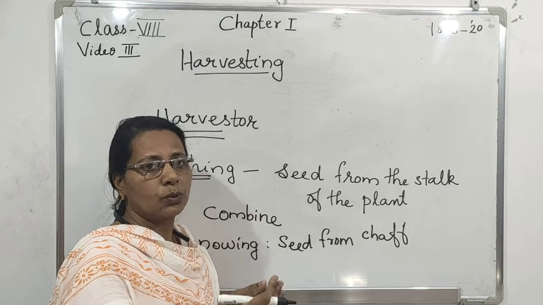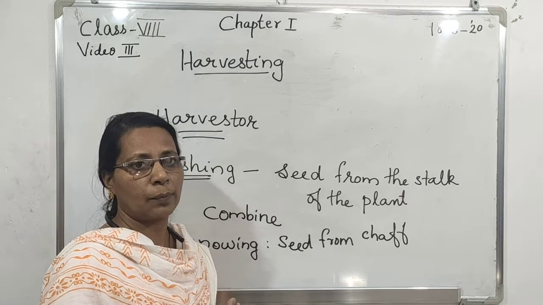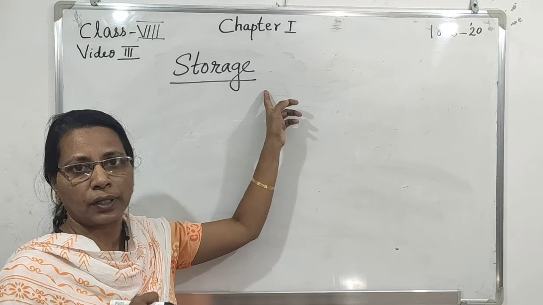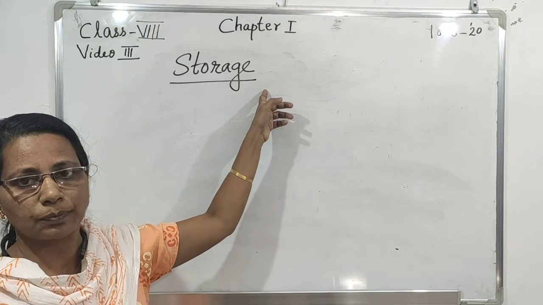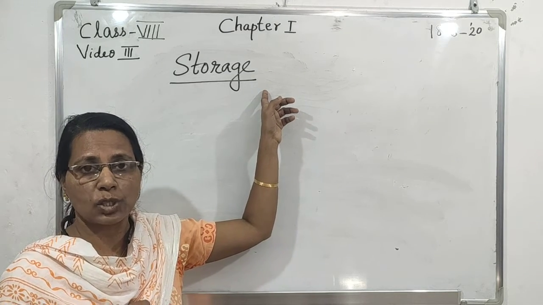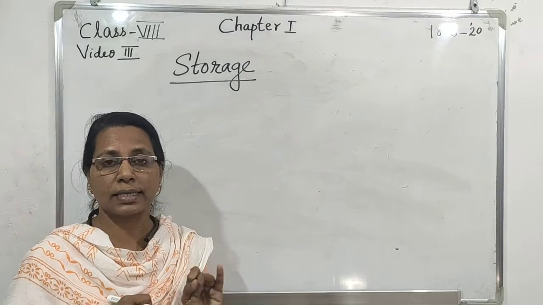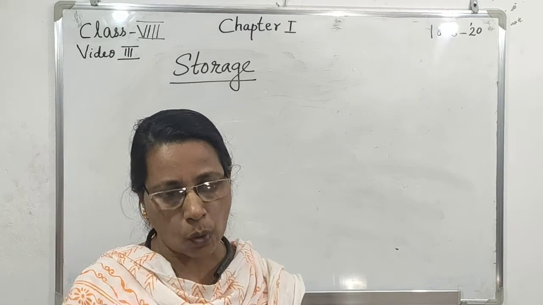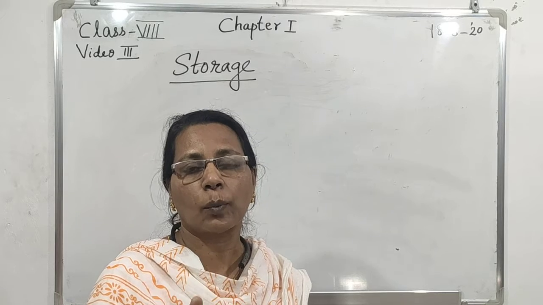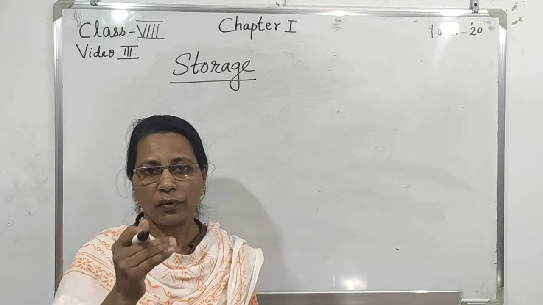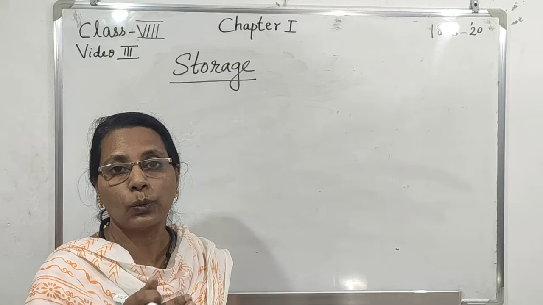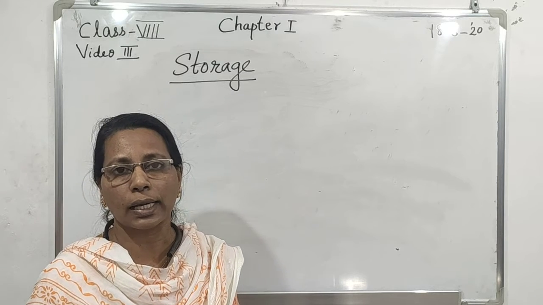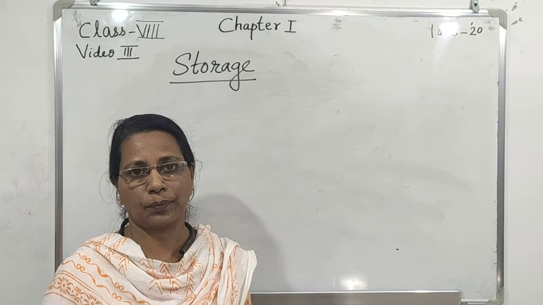Now we go to the last step of agricultural practice, that is storage. The crop grains should be protected from rats, insects, and microorganisms like bacteria or fungus. So before storing them, they should be dried properly in sunlight. Drying the seeds in sunlight reduces the moisture content, which prevents the attack of microorganisms like bacteria and fungus.